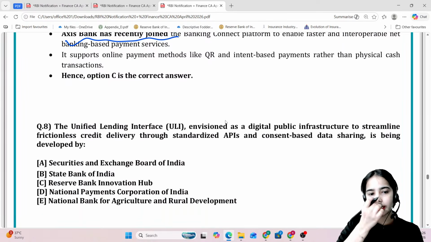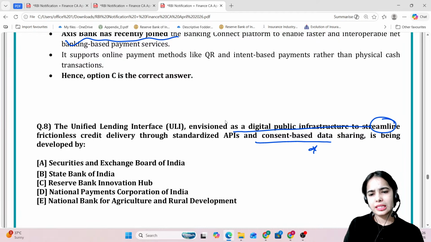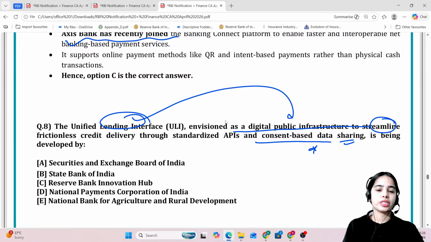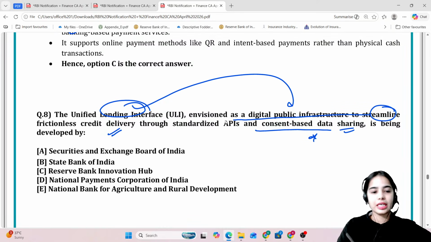Next is ULI, that is Unified Lending Interface, envisioned as a digital public infrastructure to streamline frictionless credit delivery and consent based data sharing. This is being developed by which of the following? So basically the ULI is envisioned as a digital public infrastructure to streamline frictionless credit delivery. Which of the following entities is developing this Unified Lending Interface? Anyone? RBIH, Reserve Bank Innovation Hub.